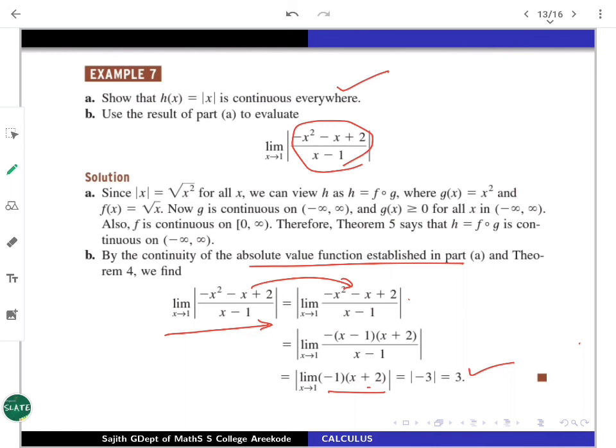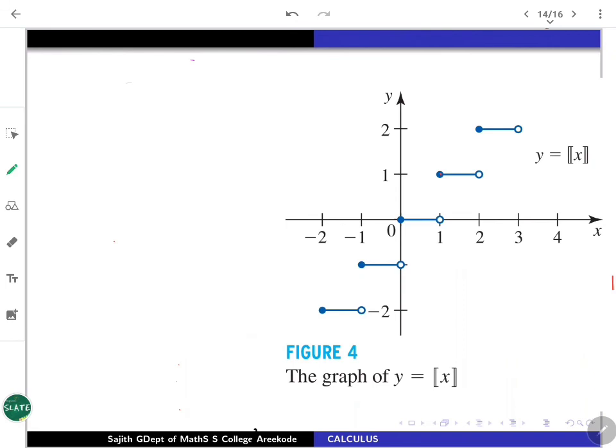So many other problems one can look at. Another example is, obviously, the greatest integer function we have discussed. The greatest integer function is a step function like that. From the graph itself, it is clear that at all integer points, you are going to lose your continuity.